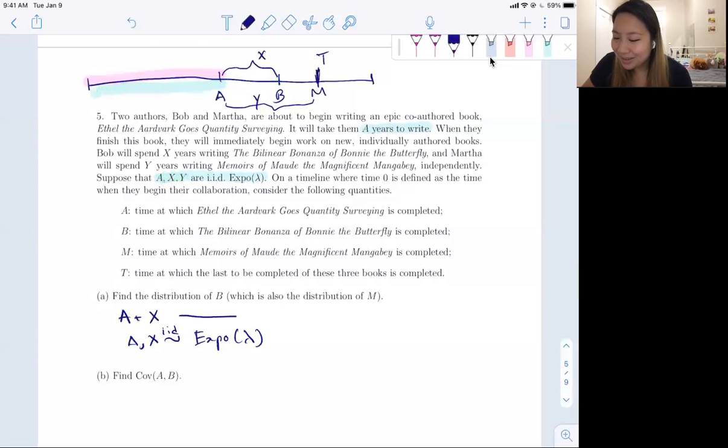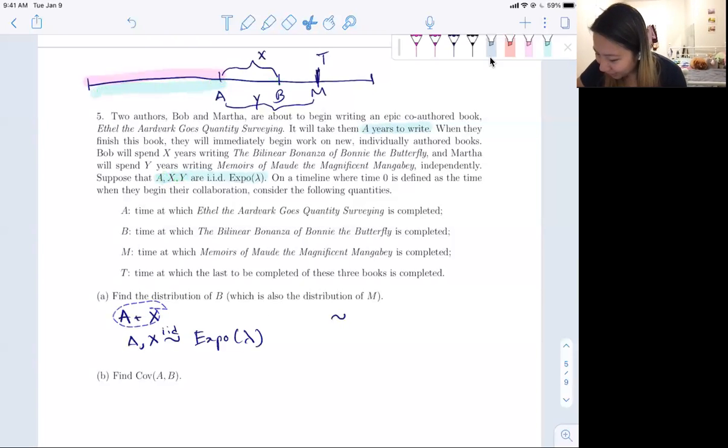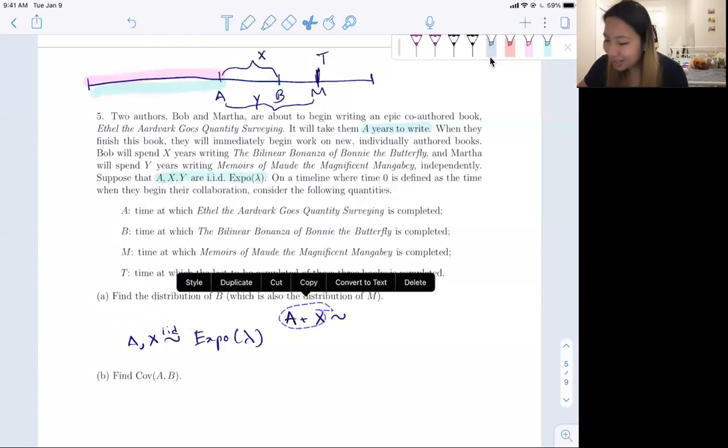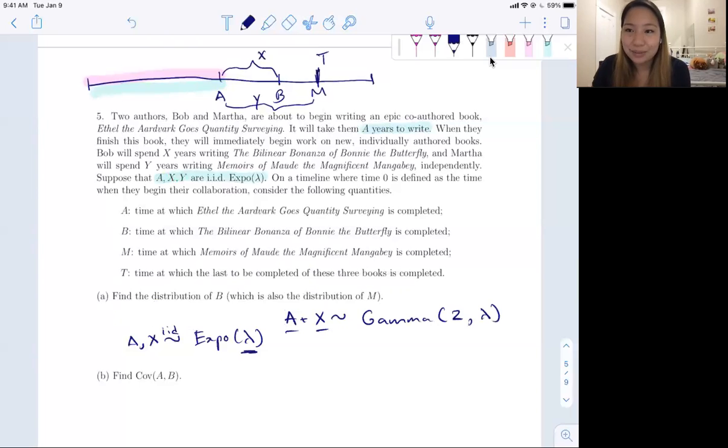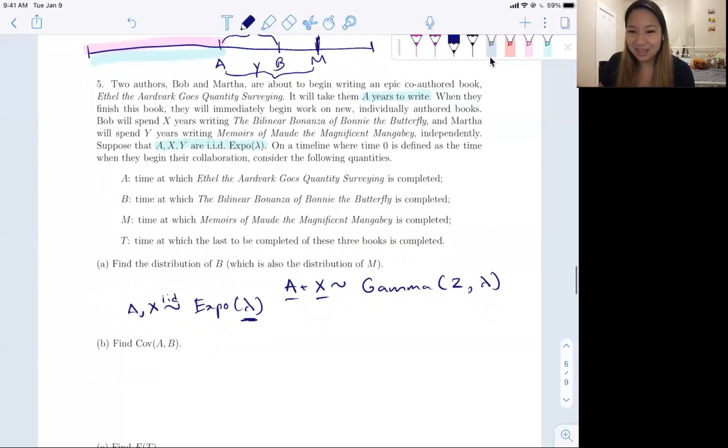Just by the story, the sum of 2 of them is going to be Gamma with 2, and lambda is a scale parameter because that's the same lambda from the Expo. So from the representation or the story of the Gamma, it's going to be Gamma(2, lambda).